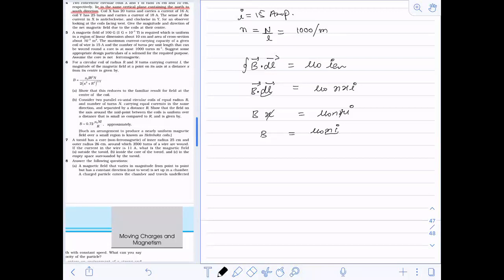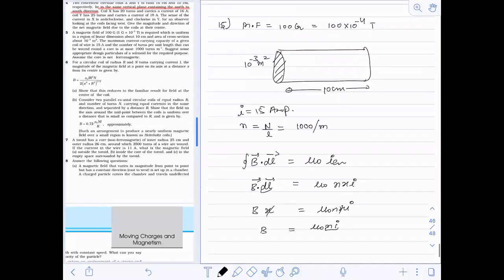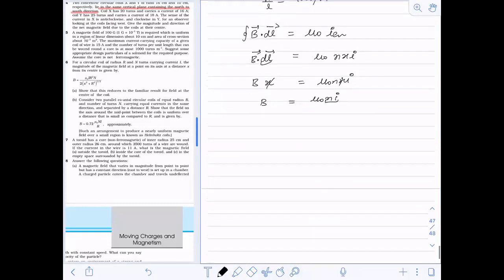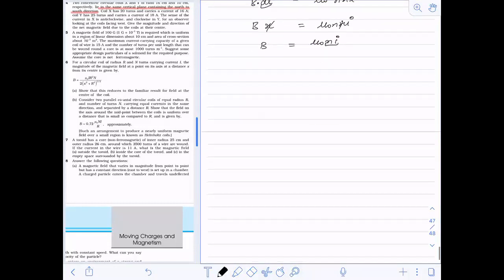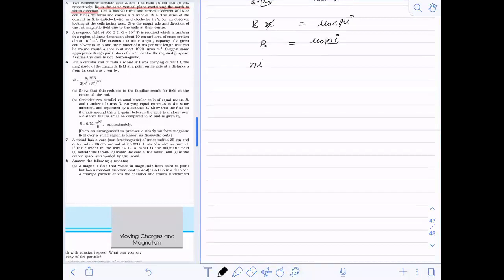Now the B value is given to me, and mu naught value I know. The B value they have given is 100 into 10 to the power minus 4. So n into I will be 100 into 10 to the power minus 4 divided by, sorry, not current value, mu value.